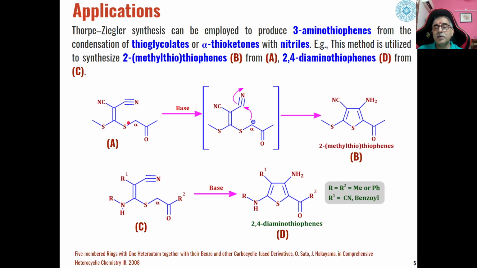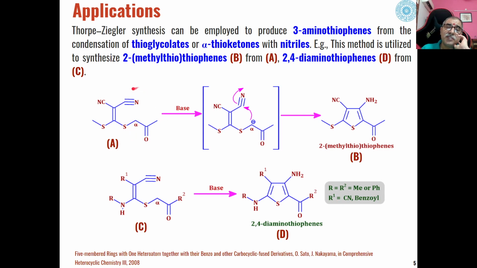Then there are many important applications of the Thorpe-Ziegler reaction. For example, we can synthesize 3-amino or 2-amino thiophene or 2,4-diaminothiophene, depending upon the type of substrates we use for these reactions. For example, we can synthesize 2-methyl-thiophenes, these ones, from these types of alpha thioketones as the substrates.